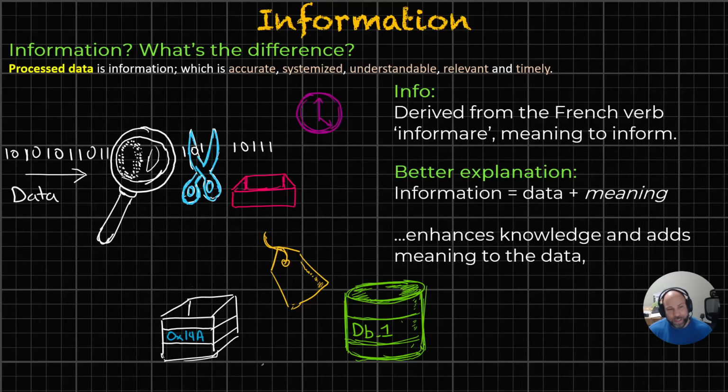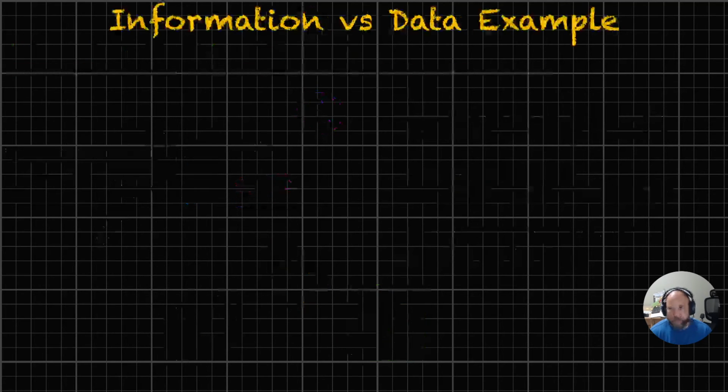And I want you to kind of understand and think about that, the concept of data versus information, because a lot of what we're going to be doing while we program over the course of this term is we're going to have to discern what we're getting and what we're trying to push out. Are we trying to push out data or information, and what we're working with? All right. So let me give you a quick example, and then we're done beating a dead horse.